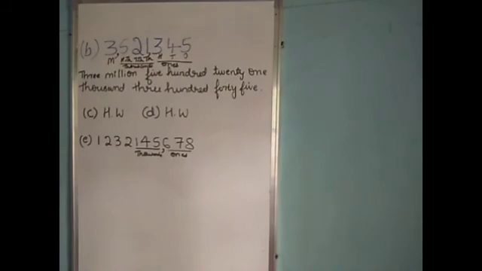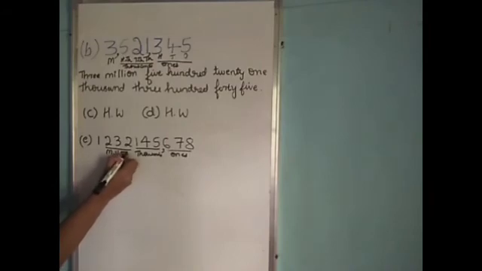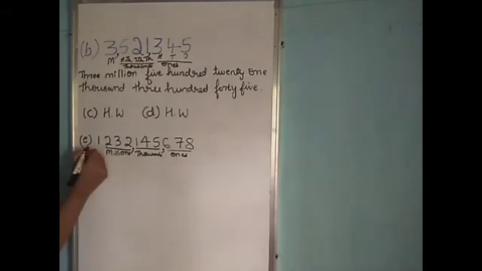After the thousands period, which period will come? The millions period will come. So I'll put a comma between thousands and millions. After the millions period, which period will come? The billions period will come. So I'll write here billions. So I'll put a comma between millions and billions.